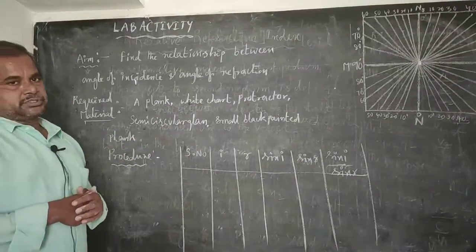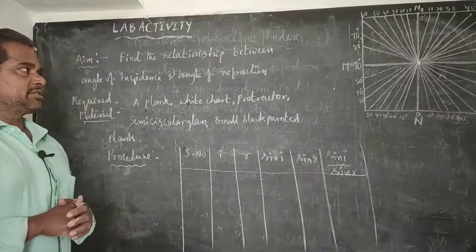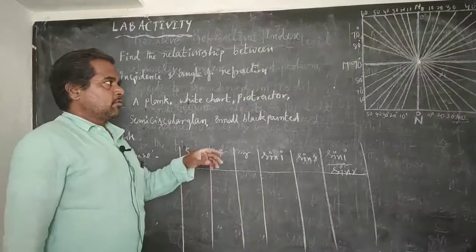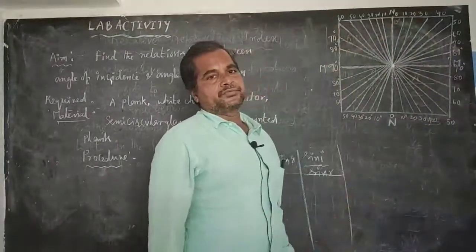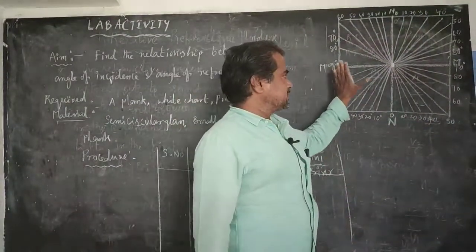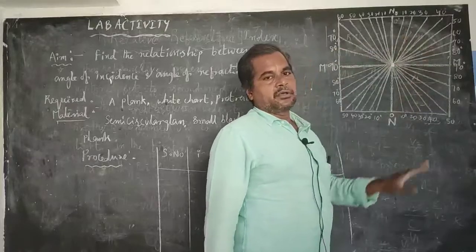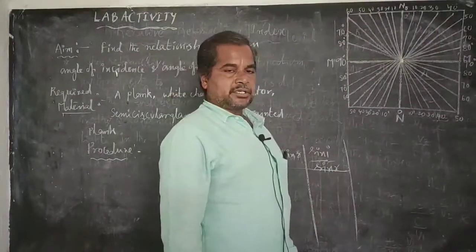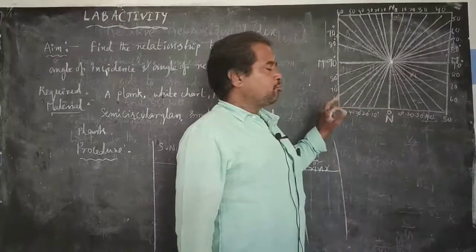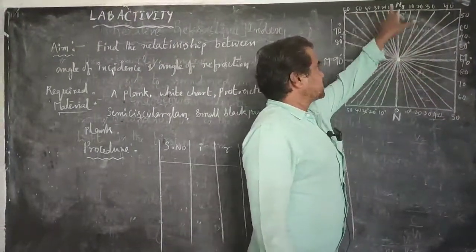So what is the procedure? How to do this activity? First of all, we take one wooden flat. That wooden flat is covered with a white drawing sheet or white drawing chart by using clamps.